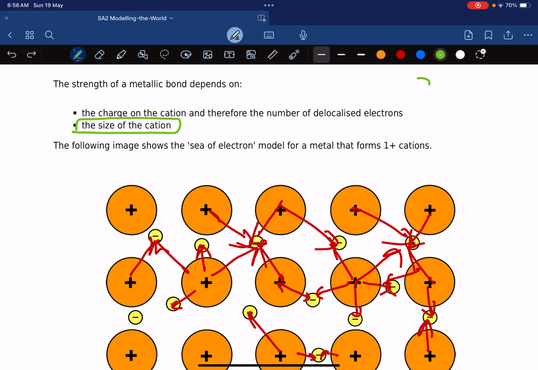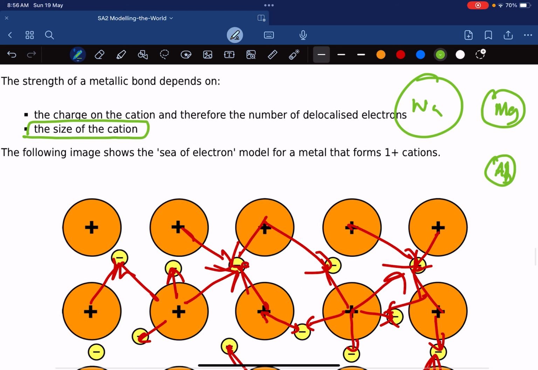Let's say this is sodium, this is magnesium, and this is aluminium, because they're all in the same period. In the same period, they're getting smaller. I can safely tell you aluminium has stronger metallic bonding because it's smaller. Smaller atoms can pack very tightly together. That's a very important criterion.